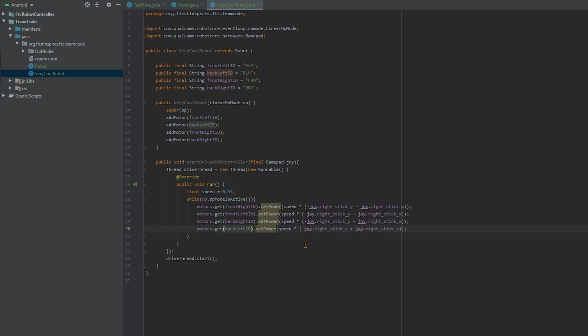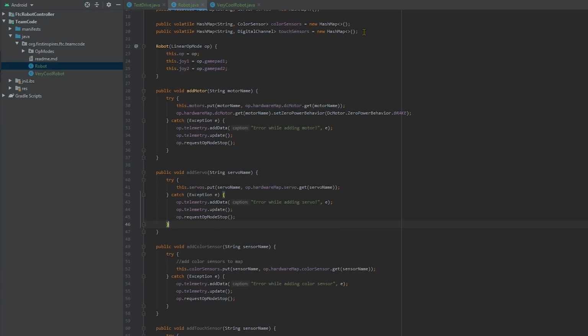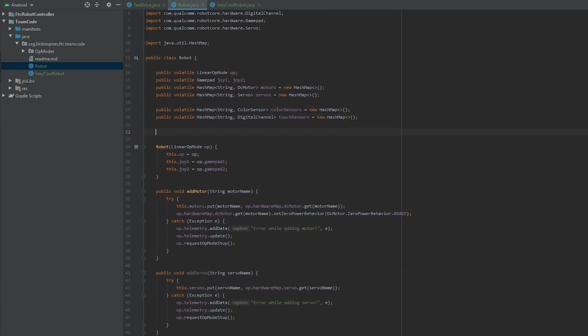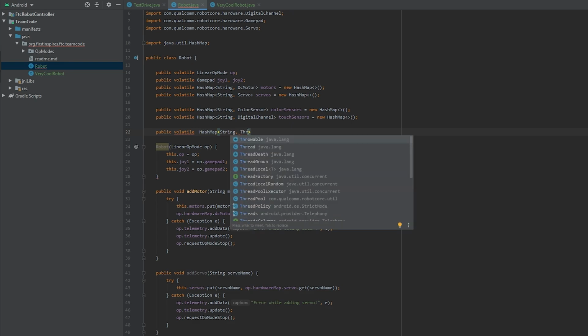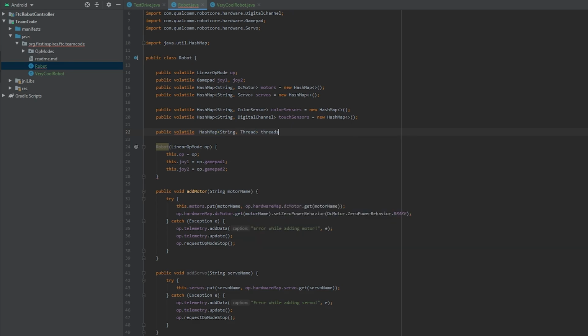Now, before we go back to our teleop class and finish, there is one more list that the robot class will need to store: your threads. Currently, we keep our thread variable inside of the method, meaning that if we want to stop it, it would be impossible. To get around this, go back to your robot class, and we'll define a new list at the top. So, public volatile HashMap<String, Thread>, and we'll call it threads, and it will equal a new HashMap.